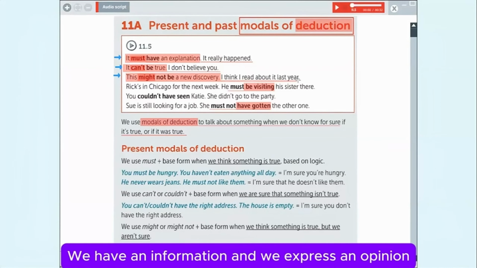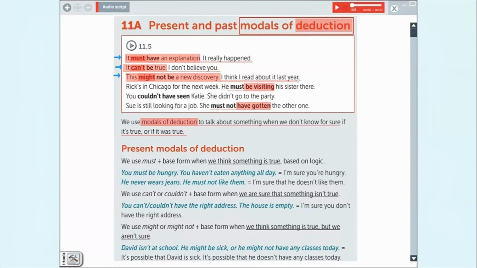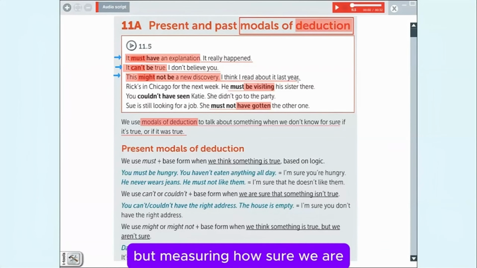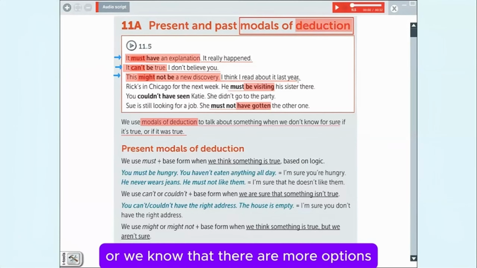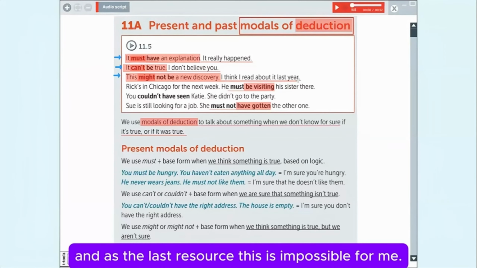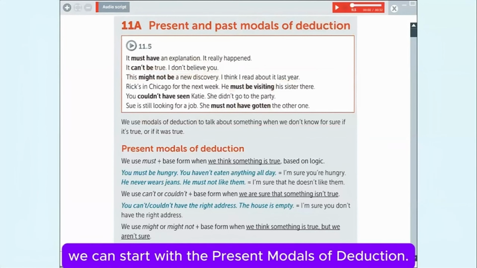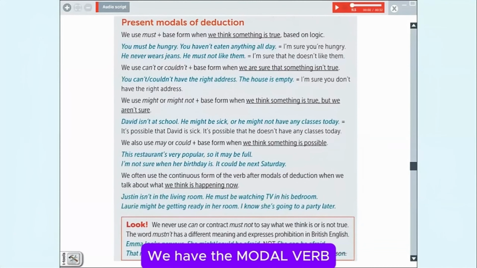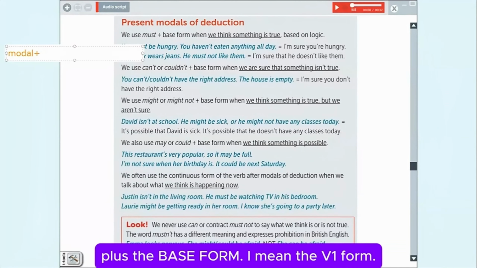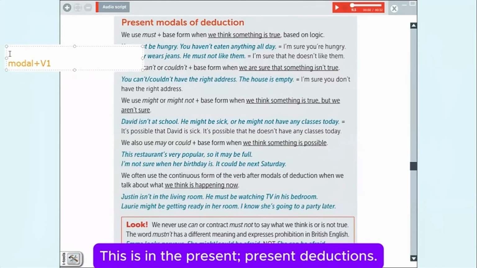We have information and we express an opinion, but measuring how sure we are, depending on if we are 100% sure, maybe almost 100% sure, or we know that there are more options, and as the last resort, this is impossible for me. If we go one by one, we can start with the present modals of deduction. We have the modal verb plus the base form. I mean, the B1 form. This is in the present deductions.